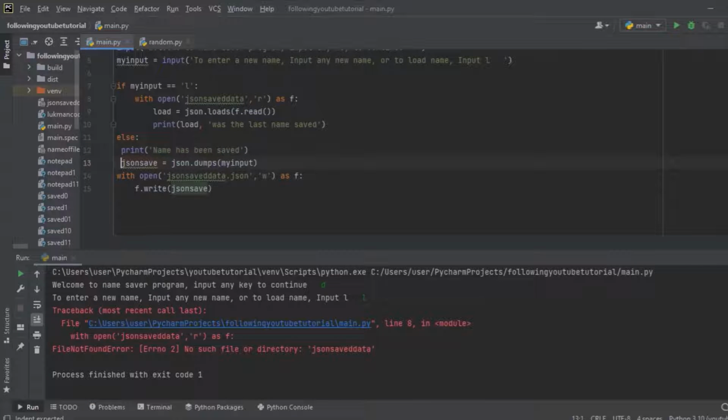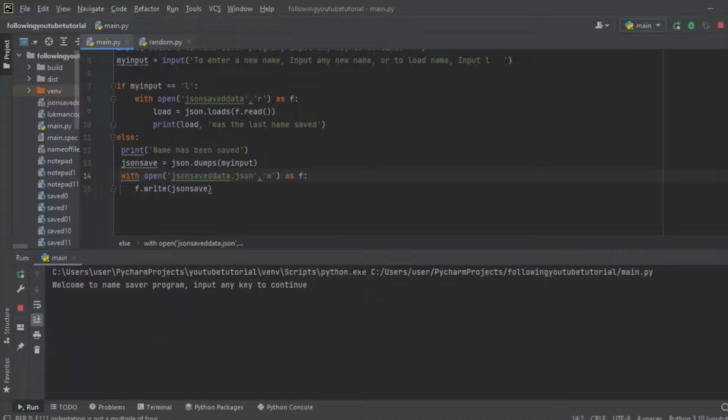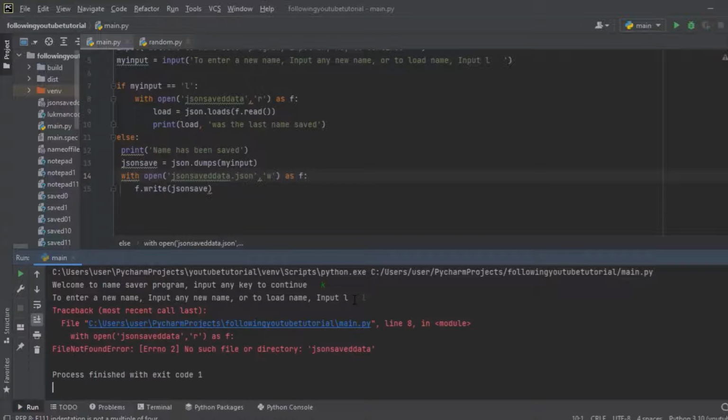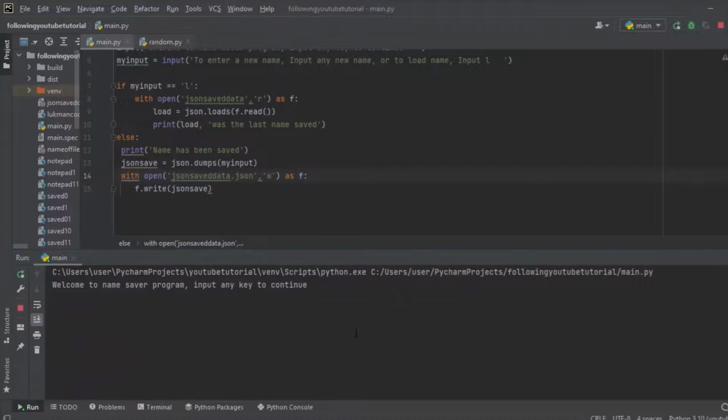So let's run it right now and see if it's going to work. I guess it's going to work right now. Let's try and load our previous data. Input any key, input L. Let's just start right over from the beginning. Welcome to name saver program. Input any key to continue. Let me write YouTube and run it again and input L.